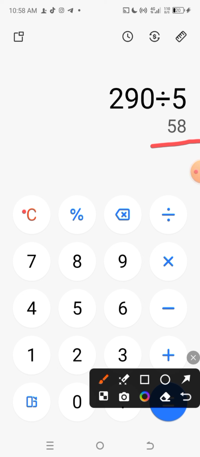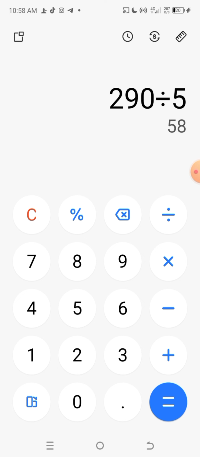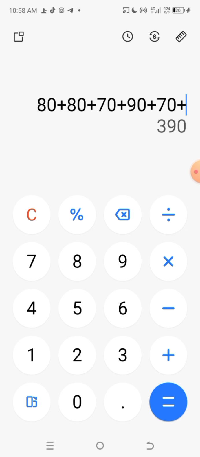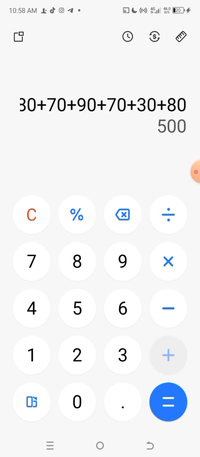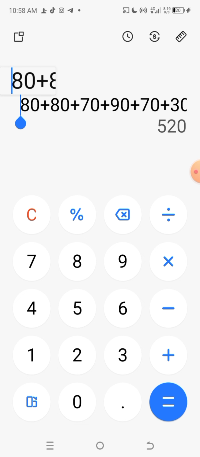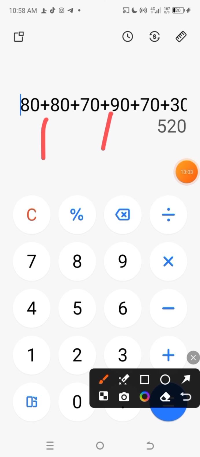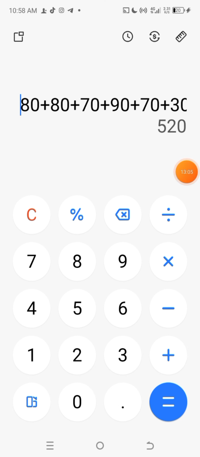Now when you want to calculate the average for head to head, that is H2H, let's say the head to head is 80 plus 80 plus 70 plus 90 plus 70 plus 30 plus 80 plus 20. Let's calculate it to see if it's up to 5 already, then we can proceed, right?